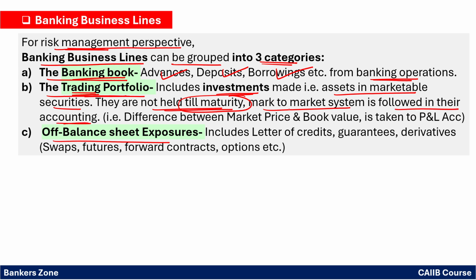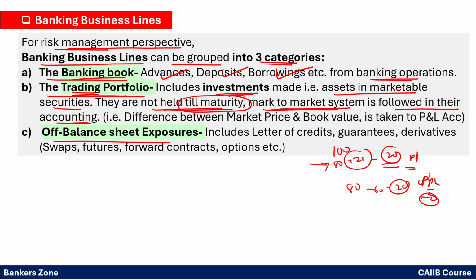What do you mean by mark to market? See, if the current market price is 100, and you have purchased at a book value of, say, 80 rupees, then you have a profit of 20 rupees today. That 20 rupees we will take into account as a profit. If you purchased at 80 rupees and the current value is 60, you have minus 20, so you have to take that minus 20 into the profit and loss account. That is, the difference between the market price and the book value we take into profit and loss. That is the mark to market basis.